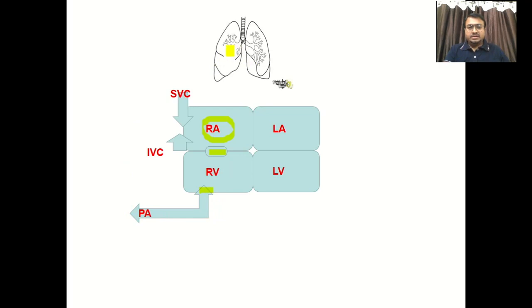Here oxygenation takes place. These are the alveoli where gaseous exchange occurs, and through these microcapillaries the blood is oxygenated, and again they join into the pulmonary vein. Through the pulmonary vein, this oxygenated blood reaches the left atrium. From the left atrium, blood goes to the left ventricle through the mitral valve, and from the left ventricle through the aorta, the whole body or systemic circulation gets this oxygenated blood. So this is the normal cardiac circulation.